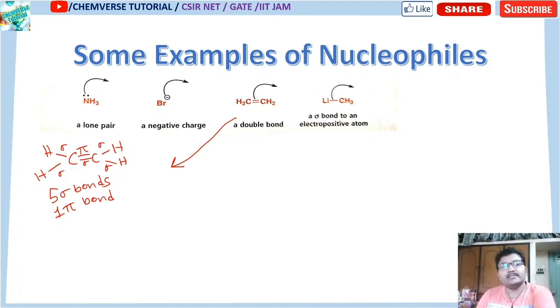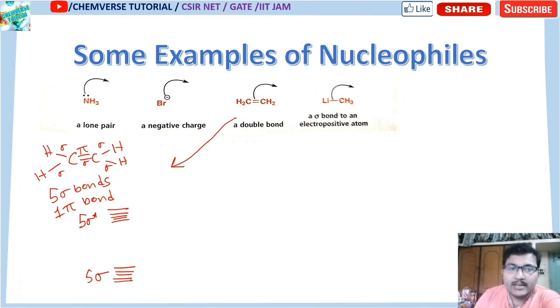And the most important thing is that there is no lone pair and there is no vacant orbital. These two are sp2 centers and there are no vacant orbitals. So what it implies is that there will be 5 sigma orbitals and 5 sigma star orbitals. The 5 sigma orbitals are filled, and now they have a pi bond, so 1 pi orbital and 1 pi star orbital.